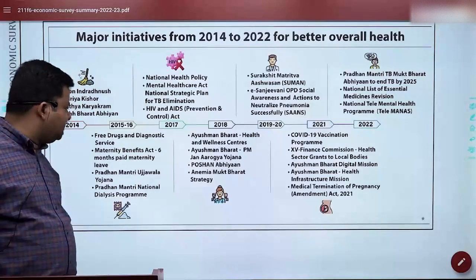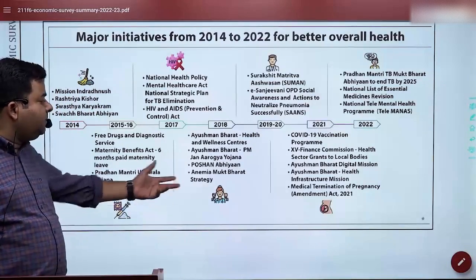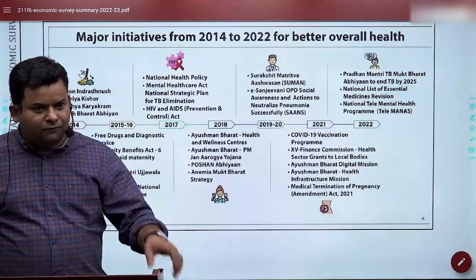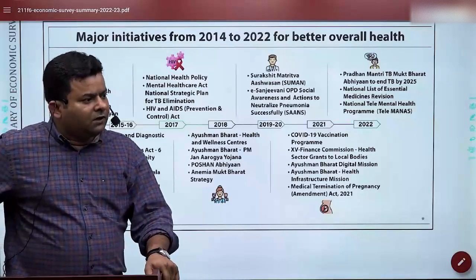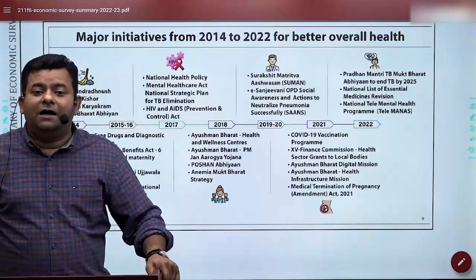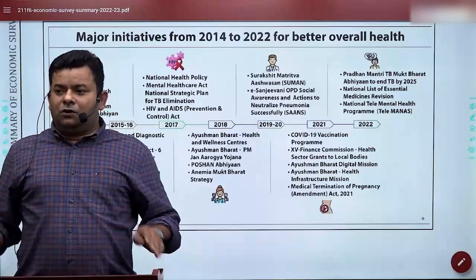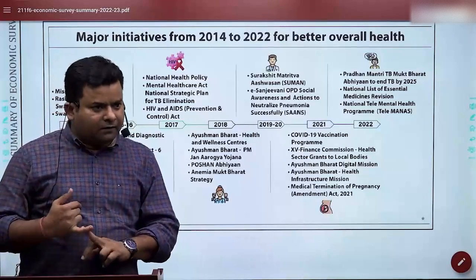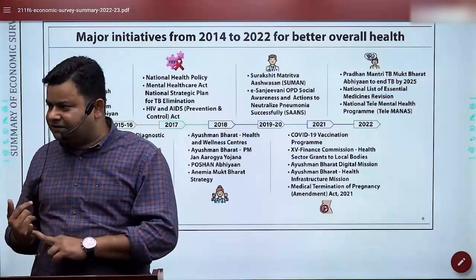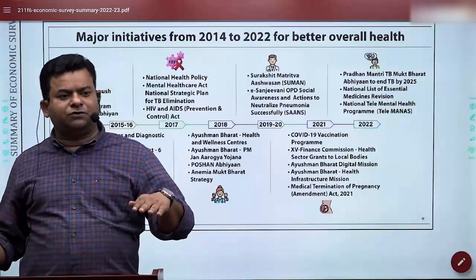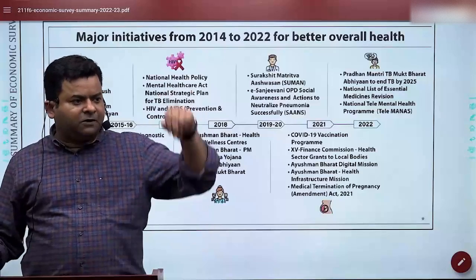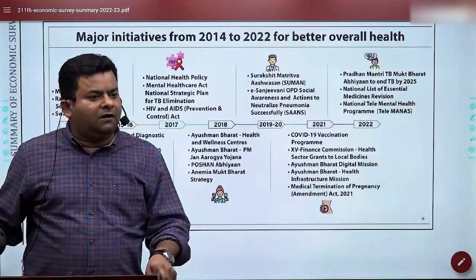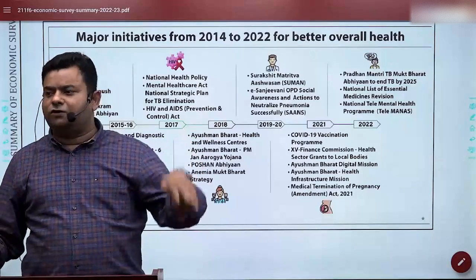Then Ayushman Bharat is there, Poshan Abhiyan is there, Anemia Mukt Bharat strategy. In fact, this year's budget has talked about it again. So take note that the Anemia Mukt Bharat strategy is our priority, because unfortunately, though on certain parameters like stunting and wasting we are improving. India's situation in stunting and wasting is improving. Stunting is the situation where your height as per your age is not at par. Wasting is the situation where your weight as per your height is not at par.